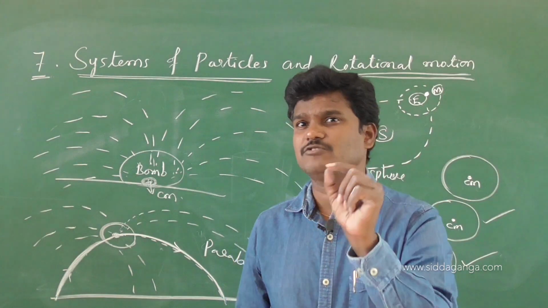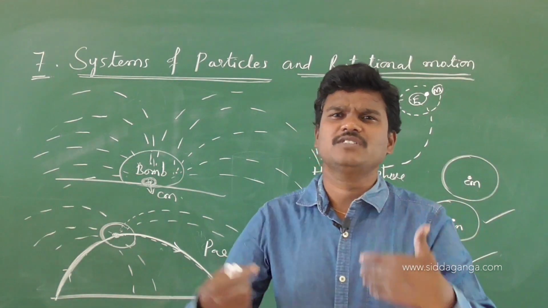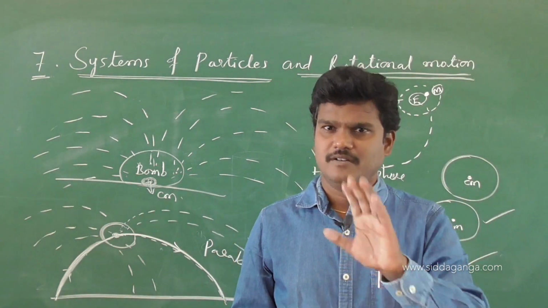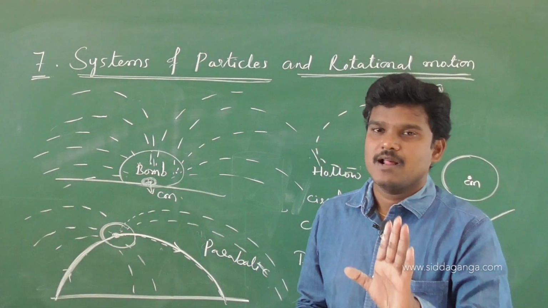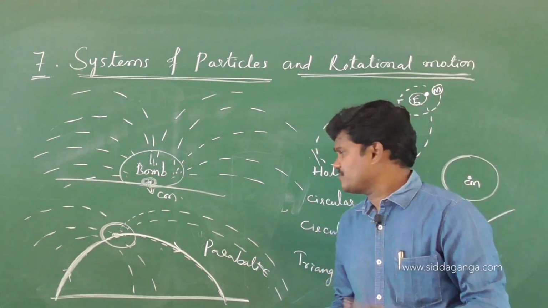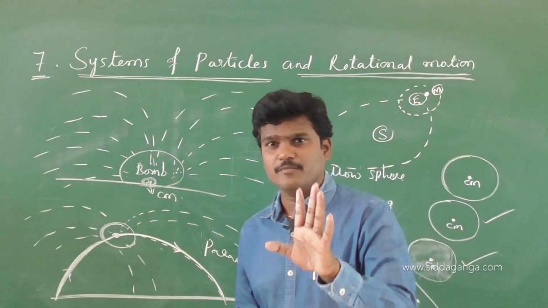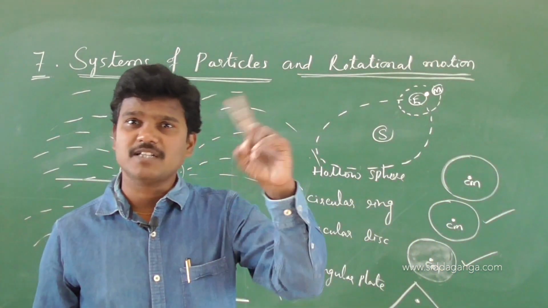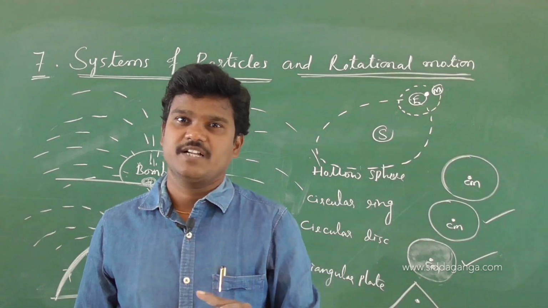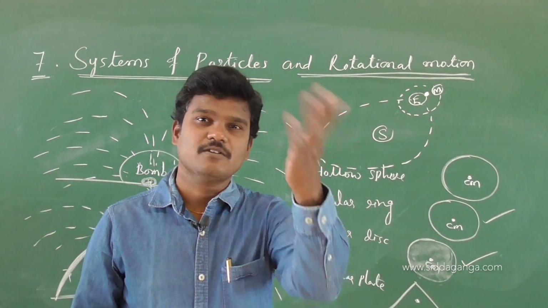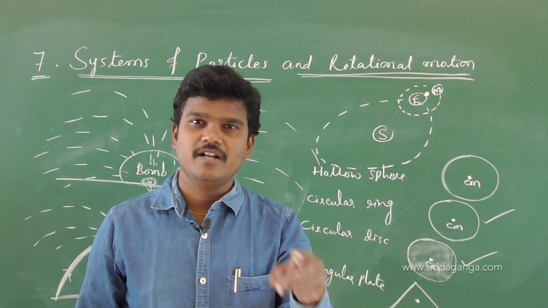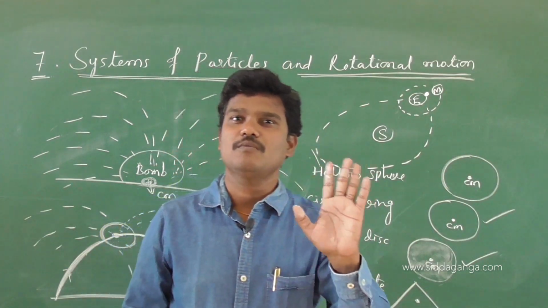Okay, and at the position of center of mass, mass may be present or may not be present. Where is the mass? In case of a disk, mass exists. In case of a ring, there is no mass.